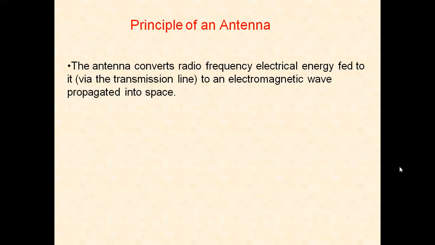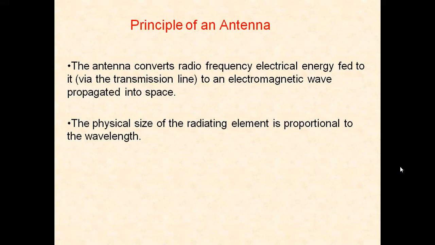The two fields, that is magnetic field and electric field, are perpendicular to each other, and both are perpendicular to the direction of propagation. So an electromagnetic wave is horizontally polarized if its electric field is in the horizontal direction. Thus, an antenna fixed horizontally produces horizontally polarized waves. Similarly, vertical antennas produce vertically polarized waves.